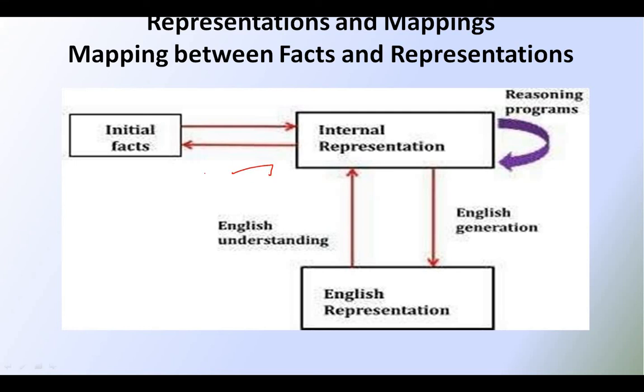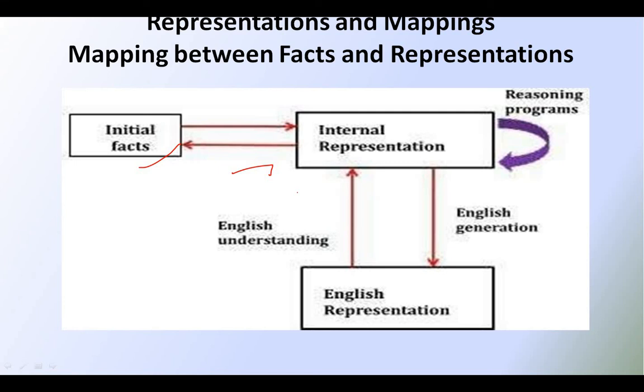Okay, so initial facts, now we are at the initial facts. Initial facts can be represented as internal representation, and internal representation is represented in the English representation, like English understanding, English generation, and reasoning programs. Initial facts are converted into the internal representation. This internal representation is directly linked with the English representation.